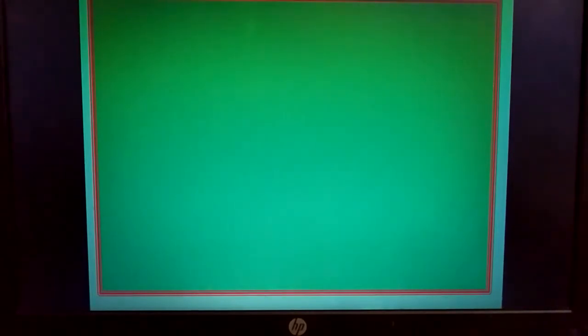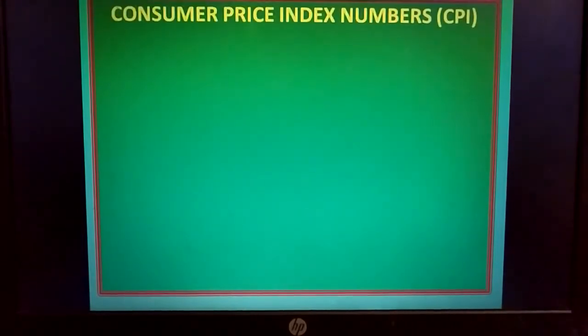We shall consider the next concept in index number, that is consumer price index number. This consumer price index can be abbreviated as CPI. It is universally accepted.